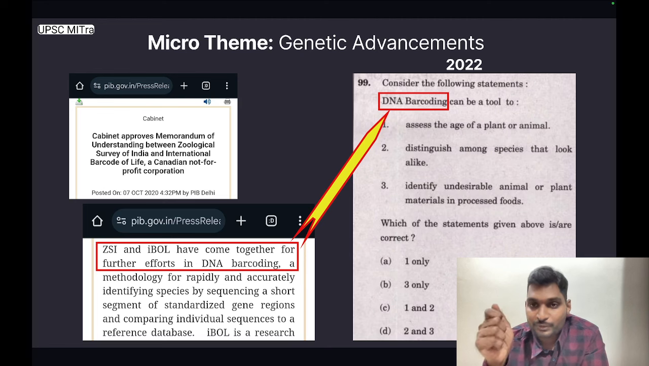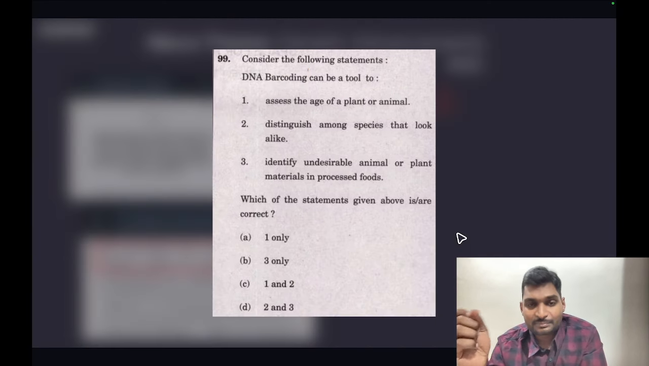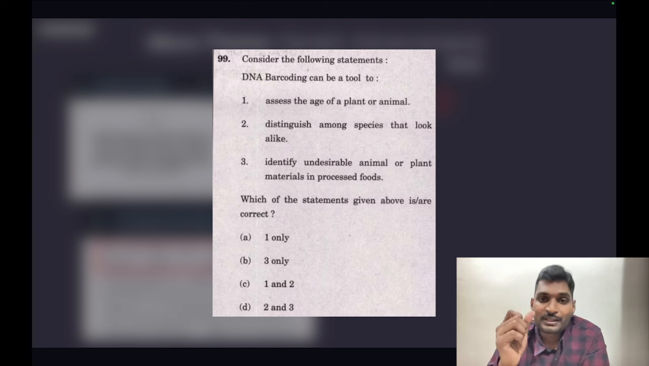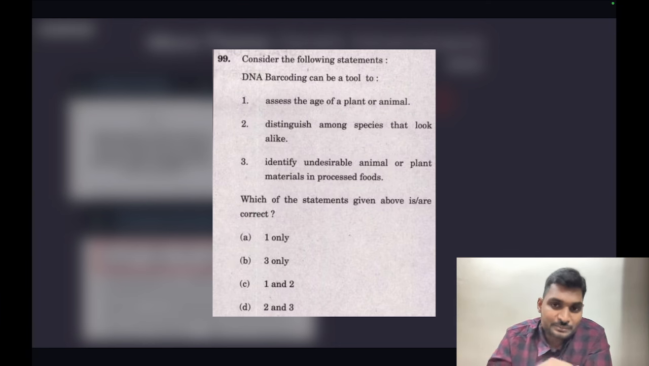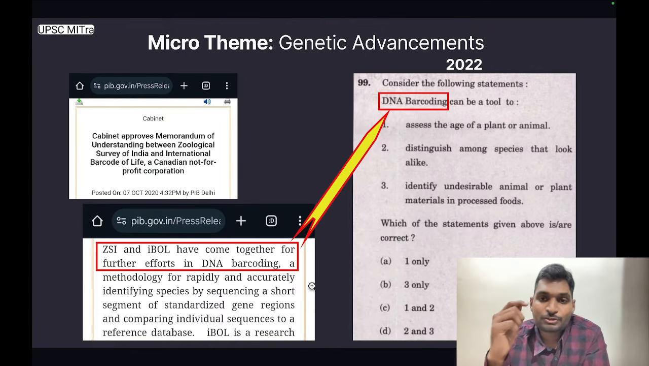and framed this question in prelims 2022 at level 3. The question was, consider the following statements. DNA barcoding can be a tool to assess the age of a plant or animal, distinguish among species that look alike, identify undesirable animal or plant materials in processed foods. So statement 2 and 3 are correct. The correct answer is D. So here the paper setter is expecting us to have such nuanced information on DNA barcoding